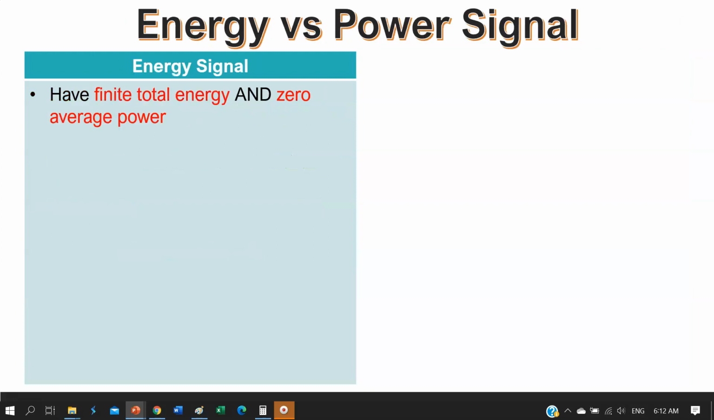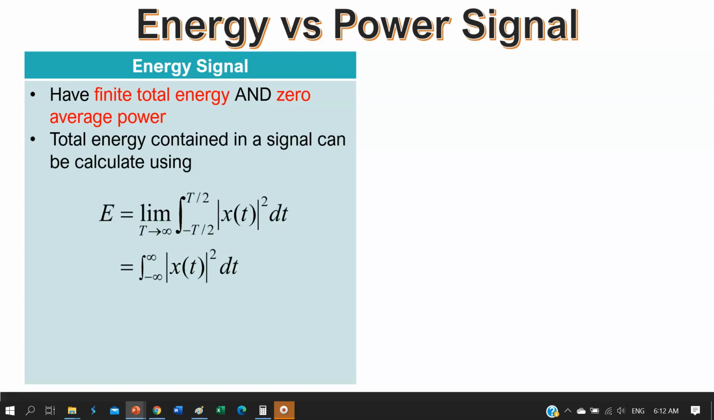Now we look at energy and power signal. Energy signal refers to a signal that has finite total energy and zero average power. The total energy contained in a signal can be calculated using this formula. Examples of energy signal are deterministic and aperiodic signals.